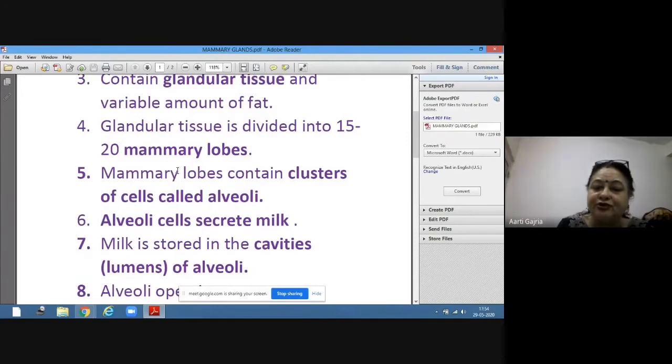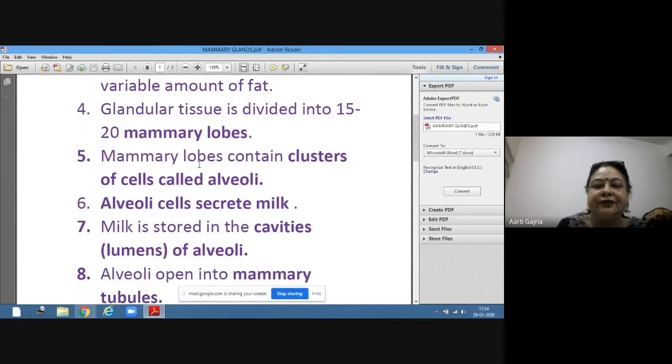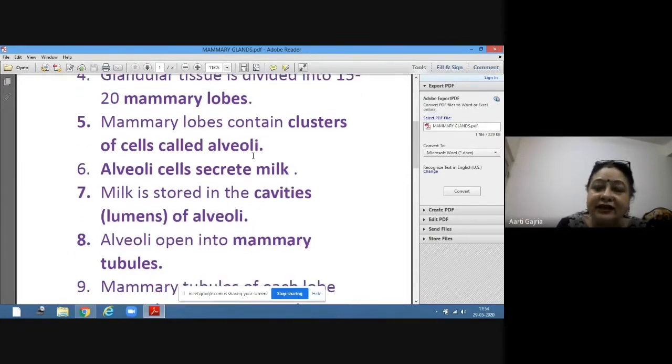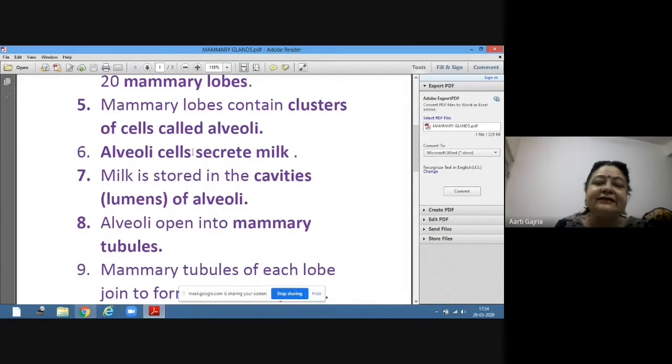Clusters means groups. Groups of cells called alveoli. Alveoli we have already studied in the respiratory system also. So here also you will find clusters of cells called alveoli. These alveoli cells are the cells which secrete milk. The milk after secretion is stored in the cavities which are called lumens of alveoli.